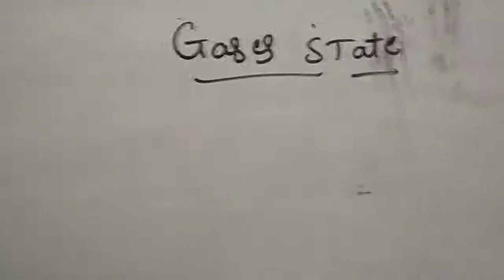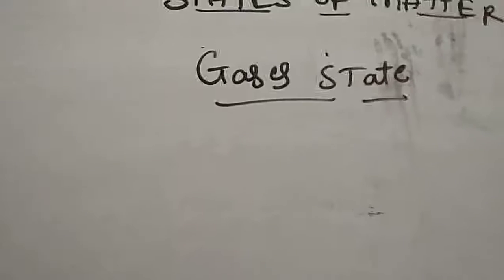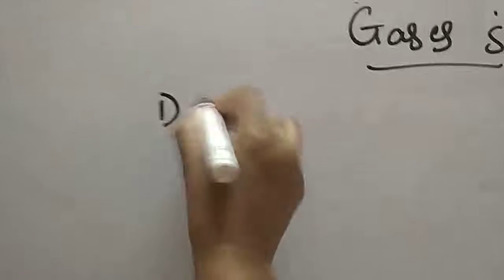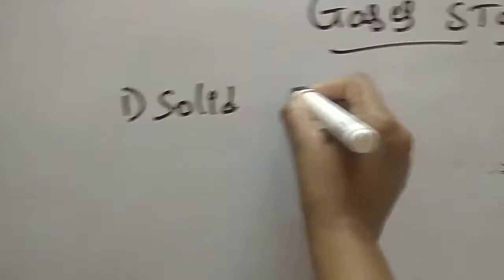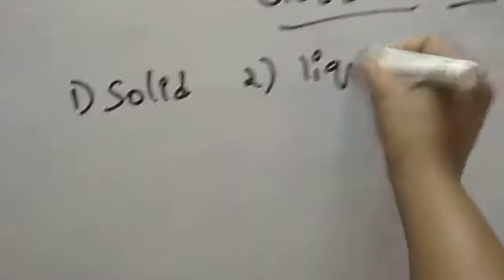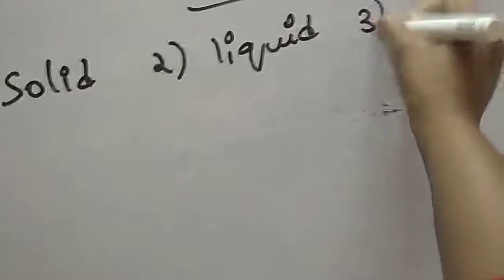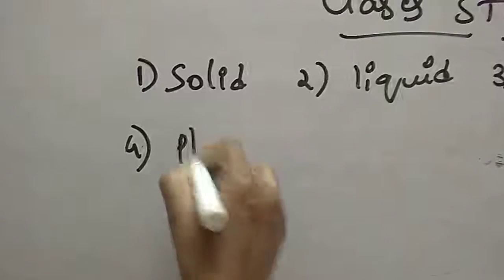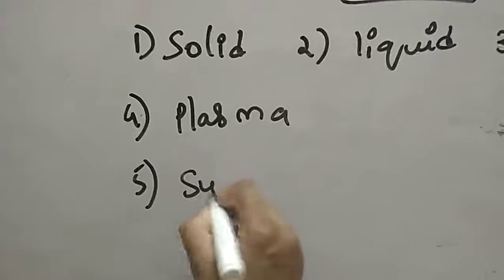In this gaseous state, here we are going to study matter. Matter exists in different states. Majorly we know there are 3 types: the first one is the solid state, the second one is the liquid state, and the third one is the gaseous state. Two more states also exist. The fourth state of matter is the plasma state, and the fifth state of matter is the super cold state.